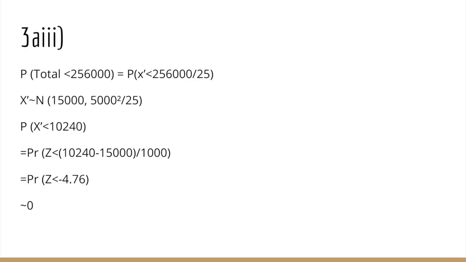For this, the total amount is 256,000, so we get X bar less than 256,000 over 25, and we have the probability X bar less than 10,240. Then the probability is Z less than 10,240 minus 15,000 over 1,000. So we have the probability Z less than minus 4.76, and we got the answer very close to 0.